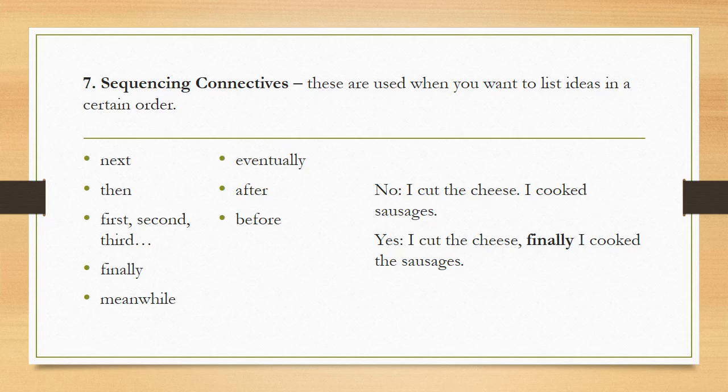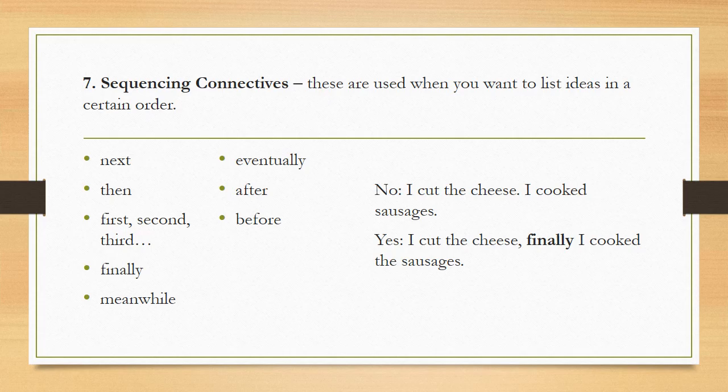And the seventh type of connectives is the sequencing connectives. These are used when you want to list ideas in a certain order. So when you are going to list ideas in a particular order, you can use these sequencing connectives. The example connectives are next, then, first, second, third, finally, meanwhile, eventually, after, and before.